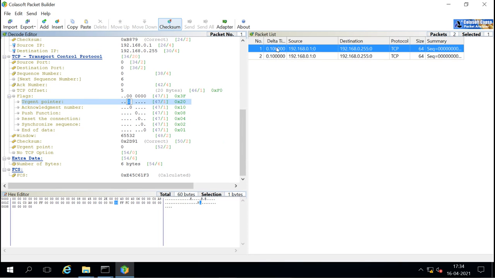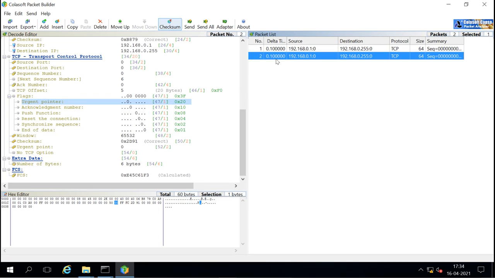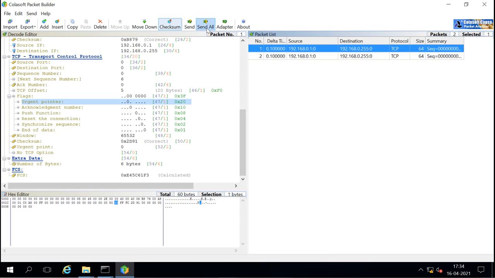So this is one packet, this is another packet, and then you can send these packets by using the send command, send the selected packet or send all the packets. So this is a graphical packet builder, which we can use to design the packet and these flags also.